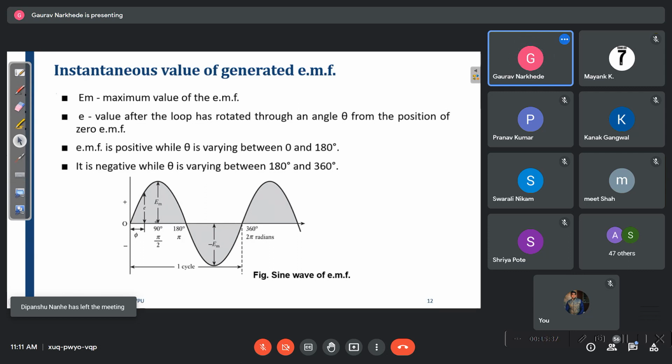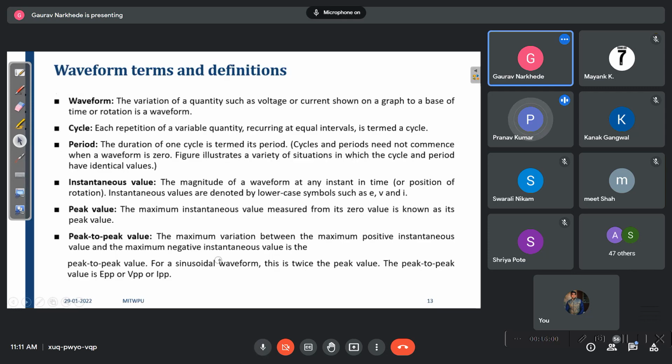So this EMF is also called the peak voltage. And for one circle rotation, 0, 90 degrees, then 180 degrees, then 270 degrees, and 360 degrees, this is one cycle. When it covers one rotation, it is called one cycle. Yes, sir. Okay.